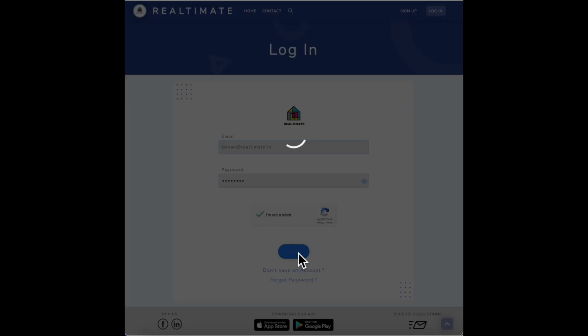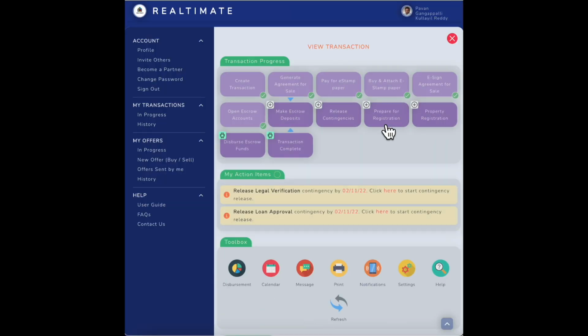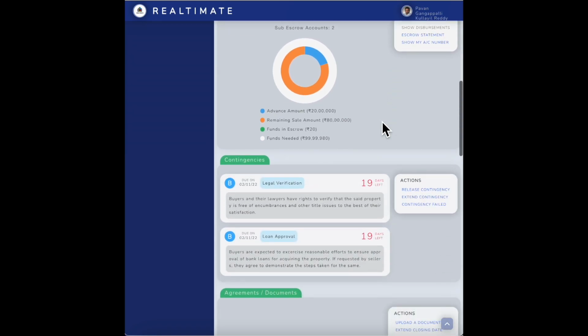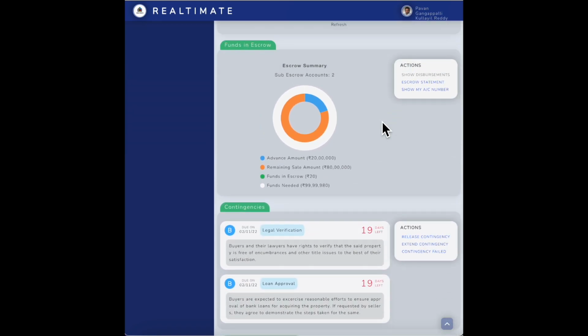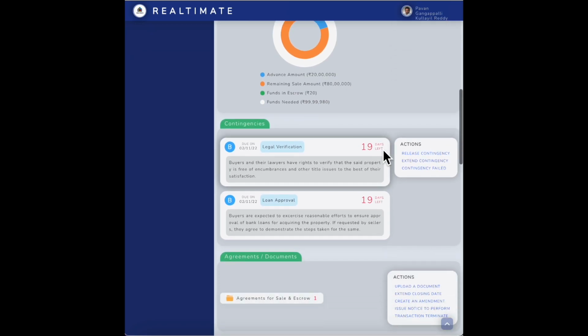So I'm again logging in as the buyer. If you remember, the time required by the buyer was about 21 days when he made the offer, right? So I deliberately took the recording offline and came back a couple of days later. Now you can see they have become 19 days because 2 days have passed, and I decided let's give 2 days for the recording, right? So 19 days. I mean, in the real world, it could take 2 weeks, 3 weeks, but will be within the time period.